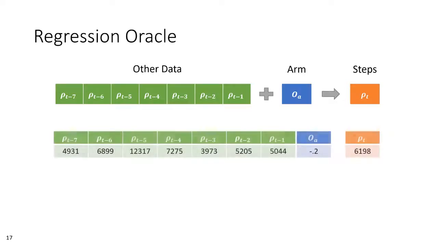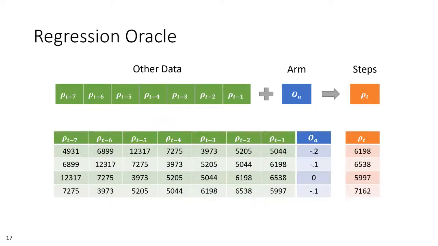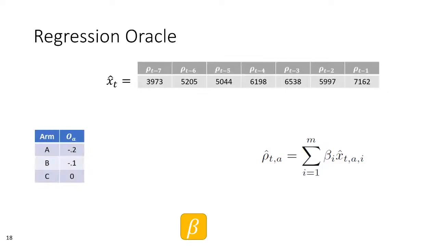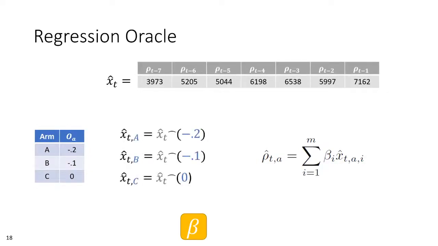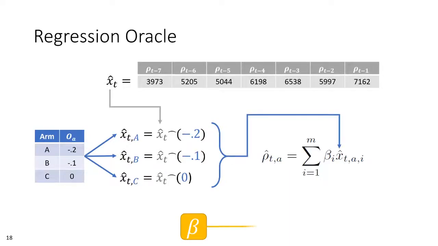Each time an arm is pulled, we add to our record this input vector as independent variables, and the player's resulting steps as the dependent variable. We then perform an OLS regression on all such records, resulting in a set of regression coefficients, beta. When it comes time to make a choice, our oracle predicts the results of each arm by constructing a hypothetical input vector for each arm and estimating its reward based off the current regression coefficients. Since each hypothetical input vector is associated with an arm, the one that estimates the greatest number of steps is presumed to indicate the best arm to pull.